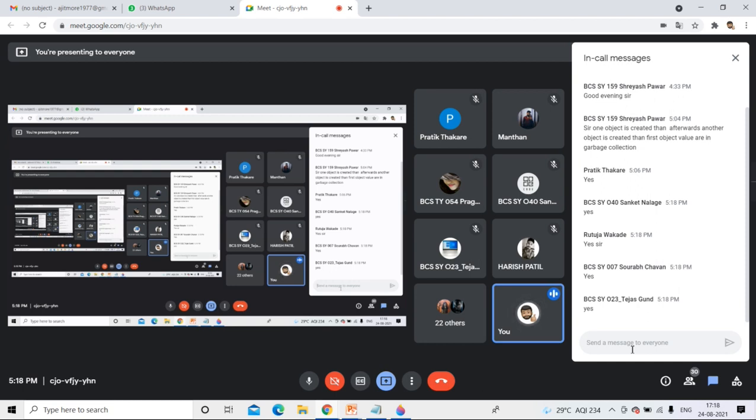In languages like C++, we were supposed to inform the system that please put it in the free list. But in a language like Java, it is automatically put into the free list. But automatic means, is there someone who is doing that work? And who is that? Garbage collector. I hope you got it.